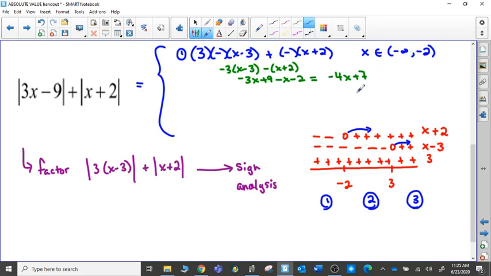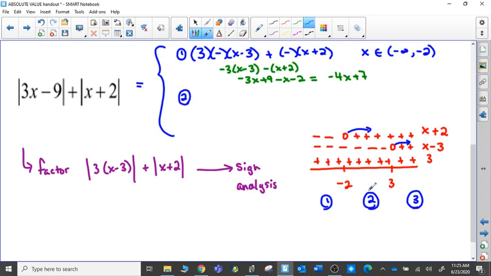So again, remember what we're saying here is if I wanted to evaluate this original expression for any value that's lower than negative 2, I could just plug it into this expression of negative 4x plus 7. It would be equivalent to the original. That's what we're trying to do: a simplified expression without any absolute value signs.